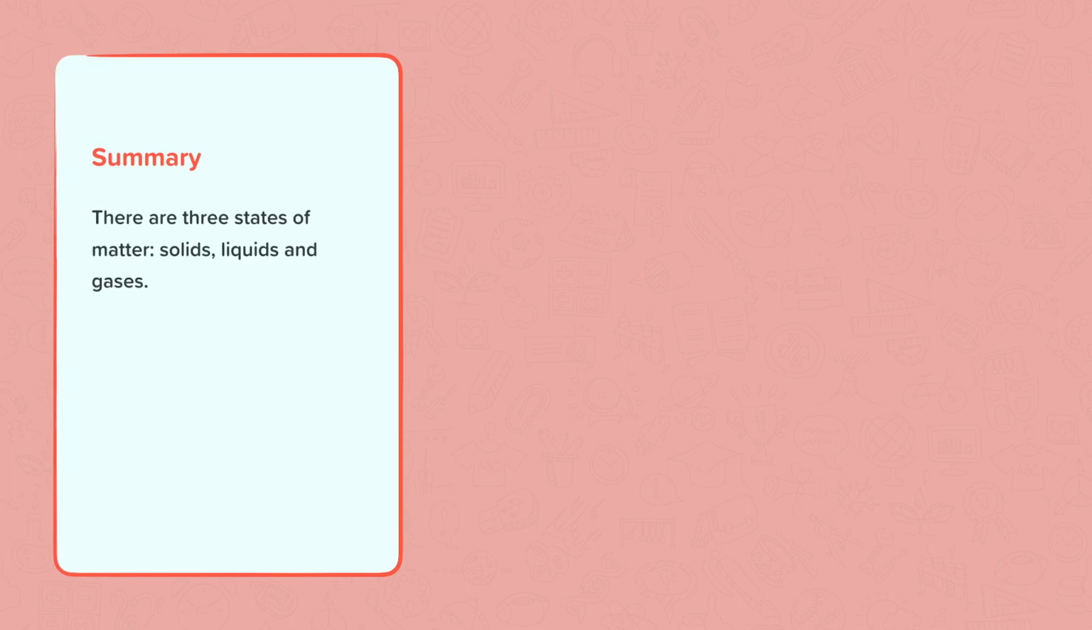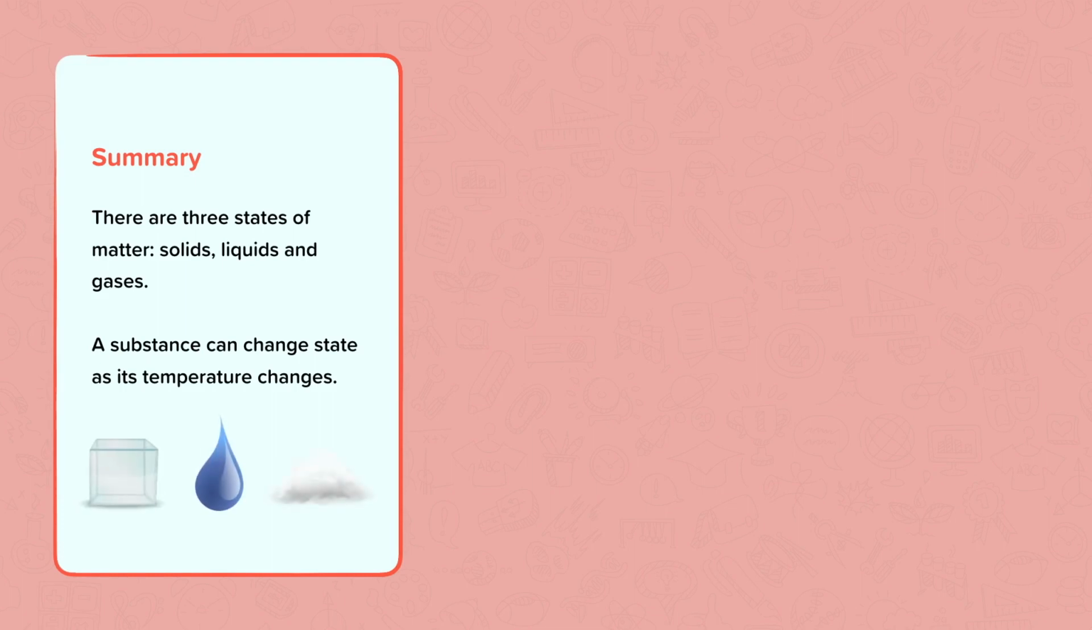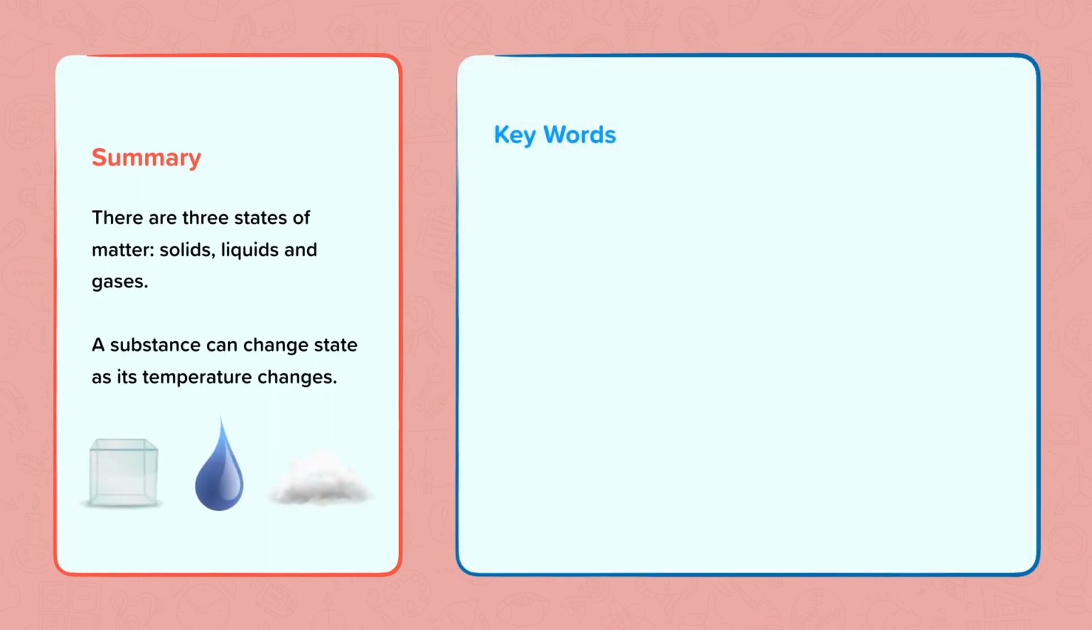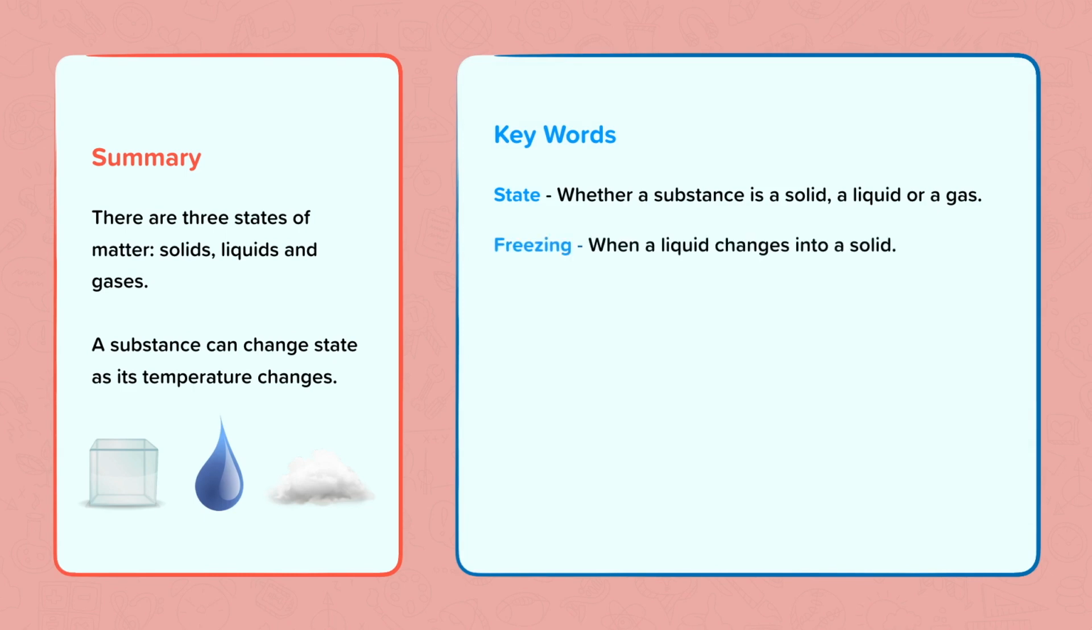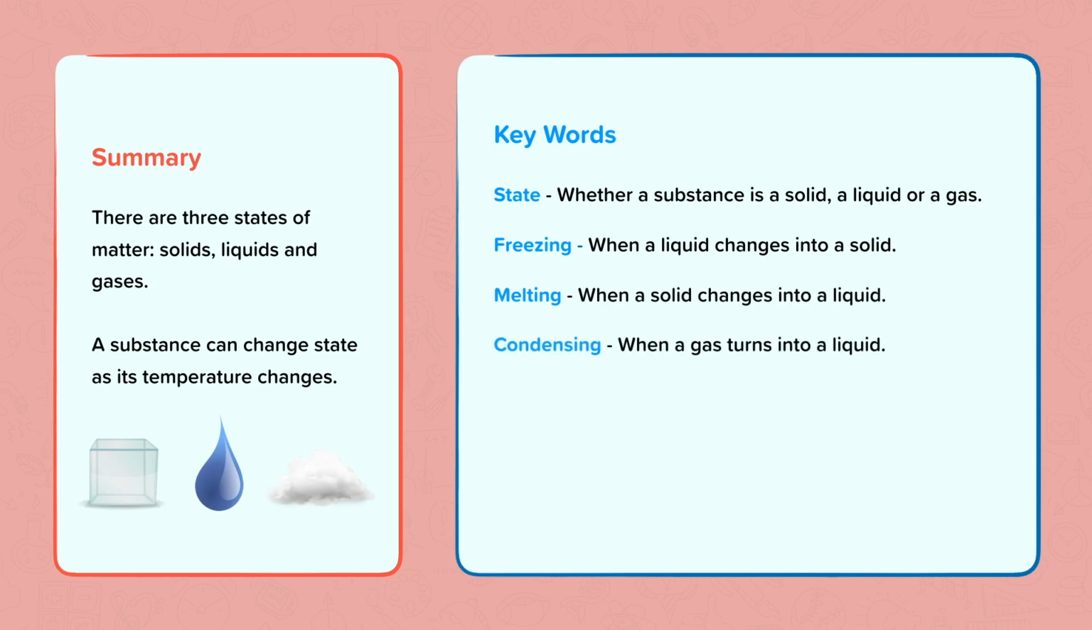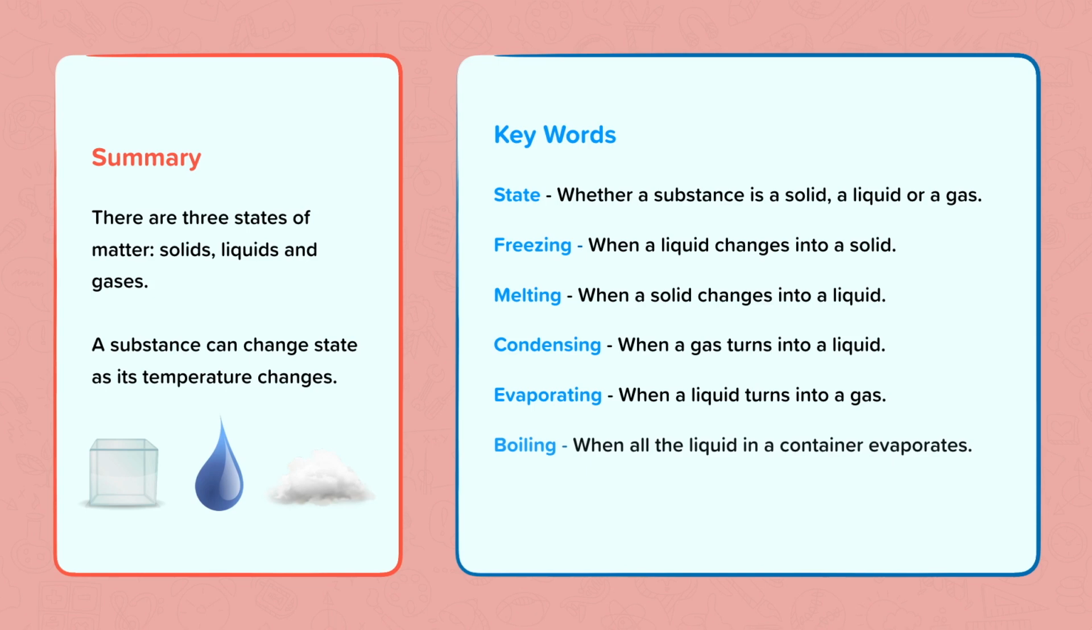To summarise, there are three states of matter: solids, liquids, and gases. A substance can change state as its temperature changes. And the keywords you should now be able to define are state, whether a substance is a solid, a liquid, or a gas; freezing, when a liquid changes into a solid; melting, when a solid changes into a liquid; condensing, when a gas turns into a liquid; evaporating, when a liquid turns into a gas; boiling, when all the liquid in a container evaporates; and sublimation, when a solid turns into a gas.